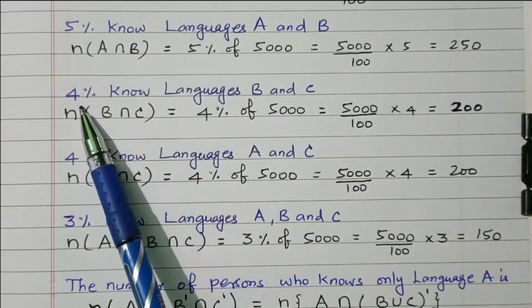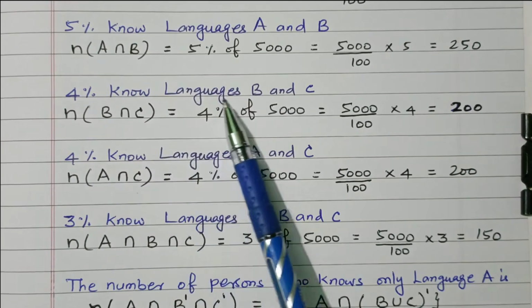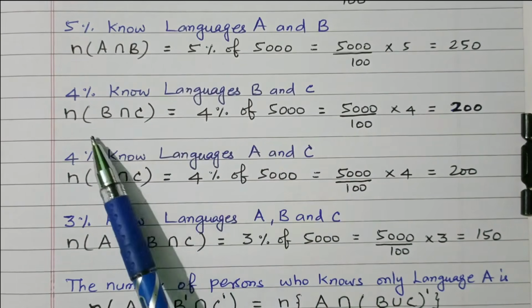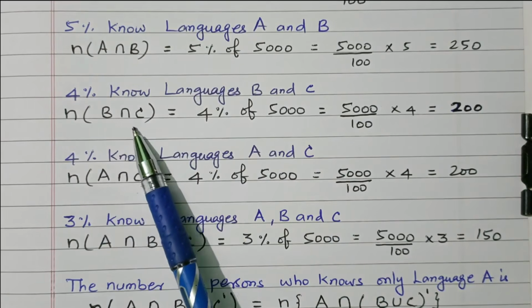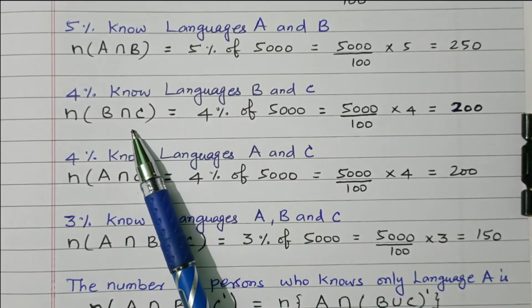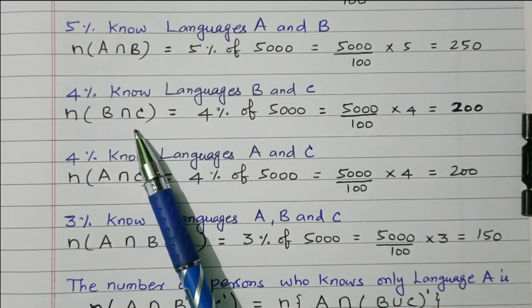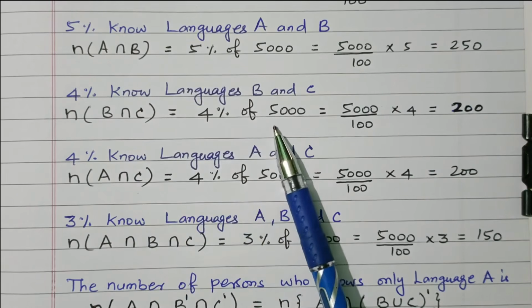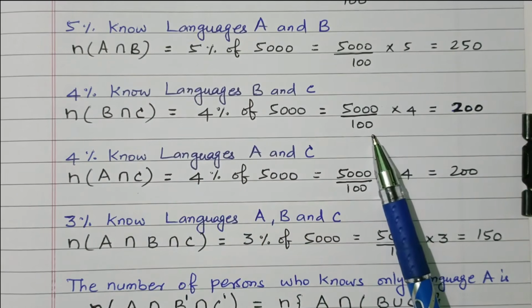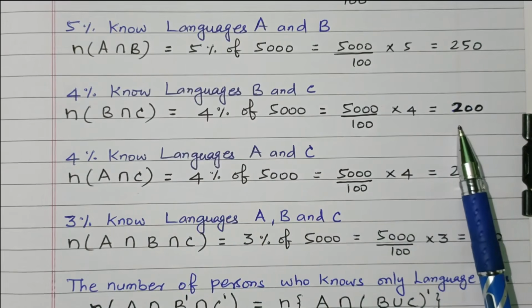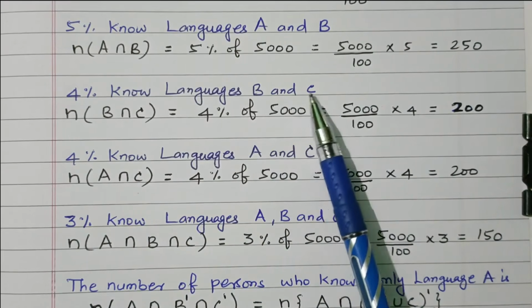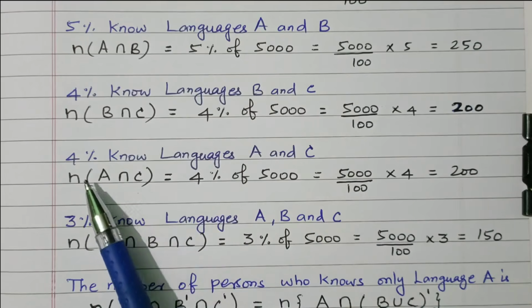Then 4% know languages B and C, that is n of B intersection C. So 4% of 5,000, 5,000 by 100 into 4, is 200. So 200 persons know languages B and C.